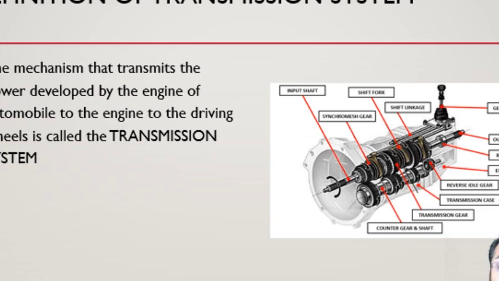Now let's talk about the different parts in a transmission system. If it is a manual transmission system, then we will have a gear drive or gear train. Clear? If it has a CVT, then we will have a pulley belt combination, and if it is a total automatic transmission, then it will be an epicyclic gear train. Here you can see the image of a manual transmission system, which has the main shaft, input shaft, one lay shaft, where our different combinations of gears are there, and then the output shaft, which provides power to our driven line, as well as mounting on a bearing.